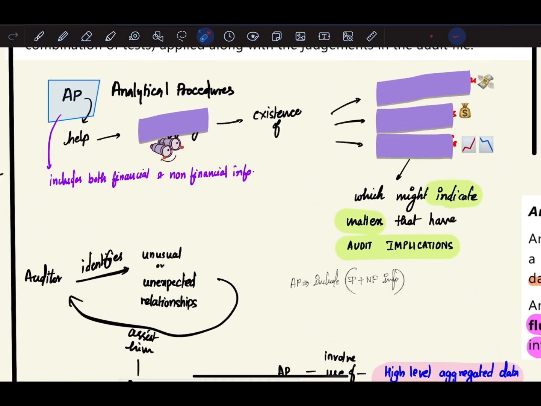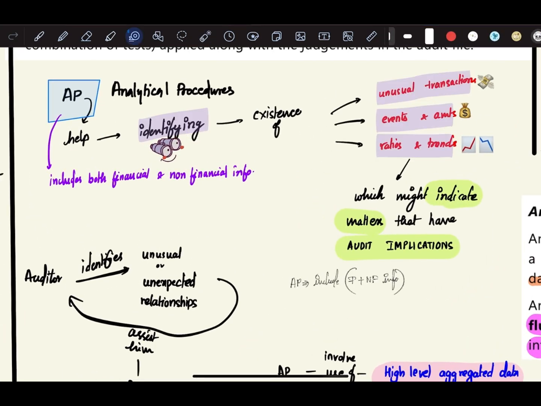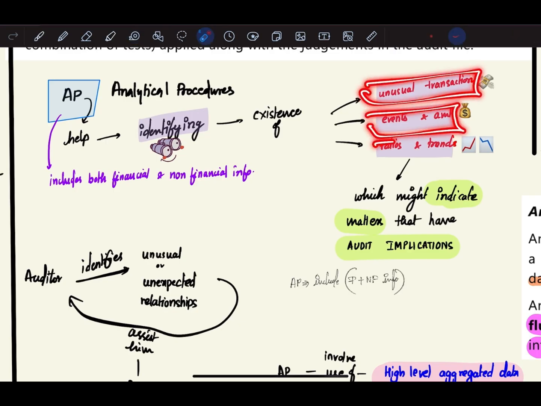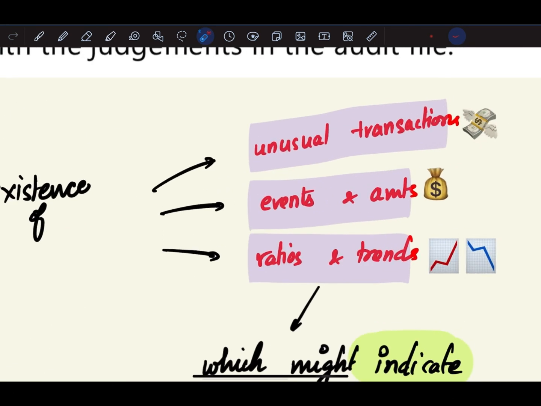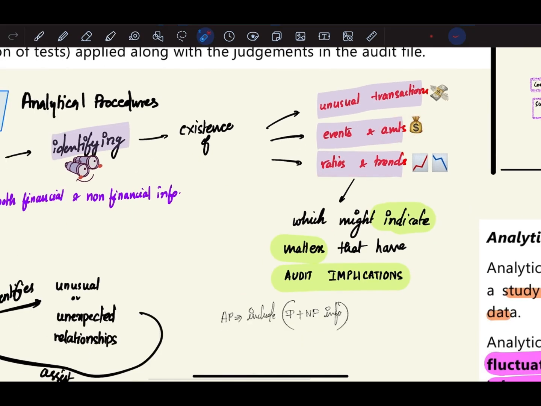Analytical procedures mainly help in identifying the existence of unusual transactions, events and amounts, ratios and trends. So whatever transactions are unusual, the events and amounts, the ratios and trends, might indicate matters that have audit implications.